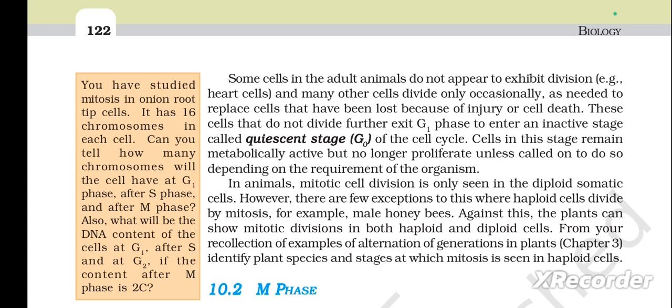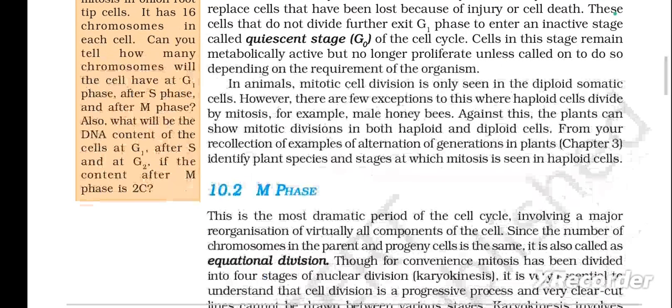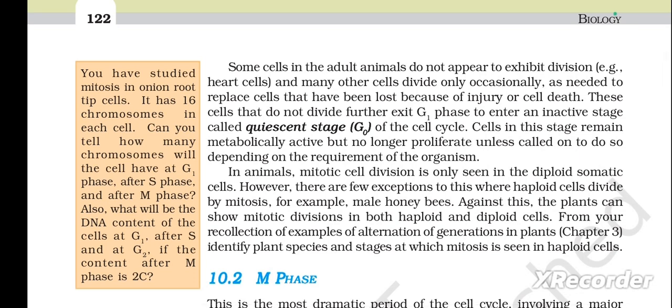From your recollection of examples of alternation of generations in plants in chapter 3, identify plant species and stages at which mitosis is seen in haploid cells. So here a box was given towards the left side. Let's see what they have given.